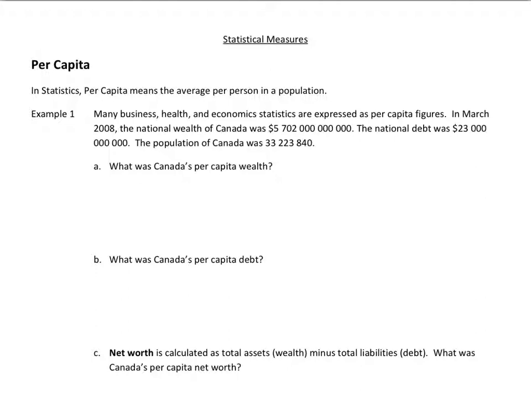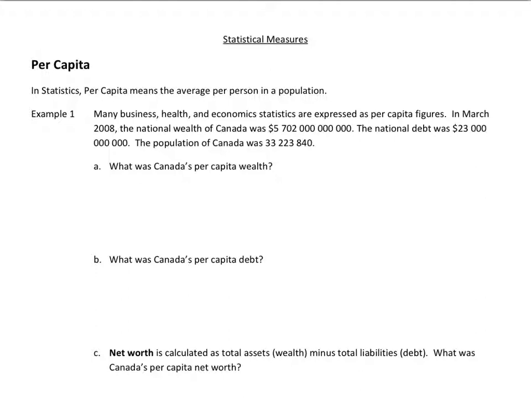So in the first example, it says many business, health, and economic statistics are expressed as per capita figures. In March 2008, the national wealth of Canada was 5.7, what would that be? Trillion. $5.7 trillion. So $5,702,000,000,000. The national debt was $23 million, and the population of Canada was 33,223,840. And the question asks us, what was Canada's per capita wealth?